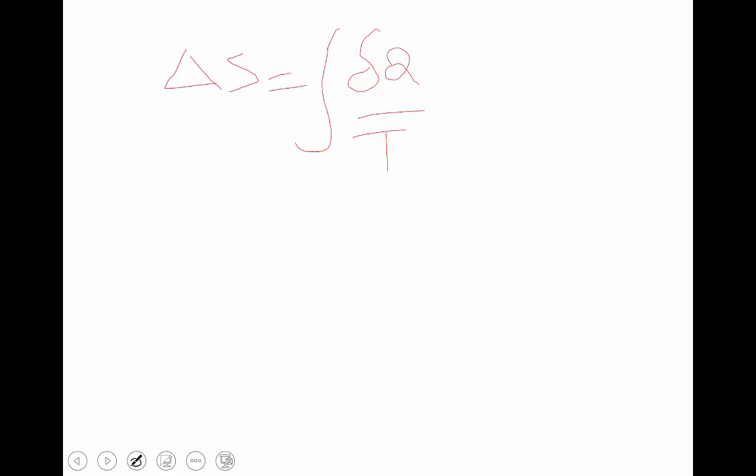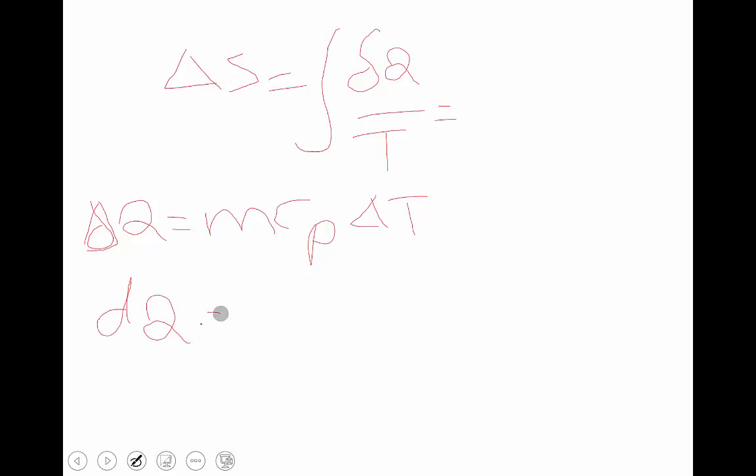For the integration, delta Q is M Cp or Cv delta T. Then dQ equals M Cp dT.